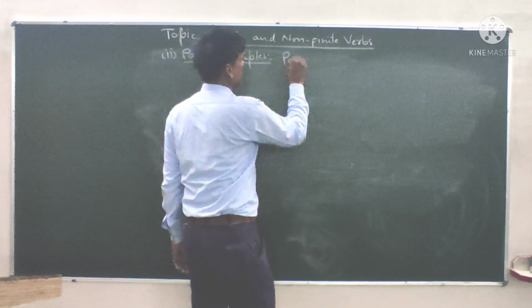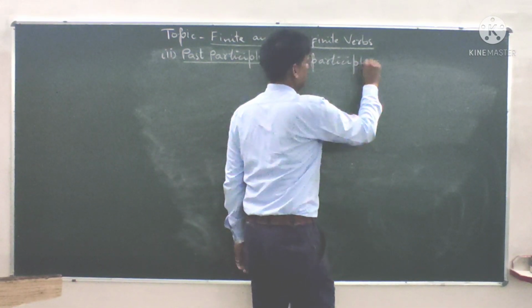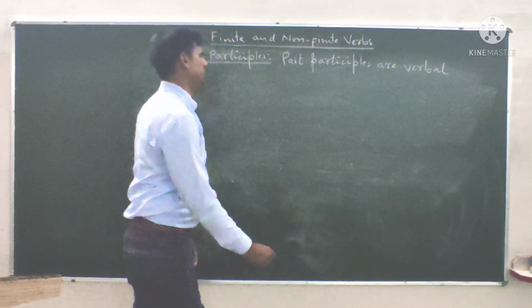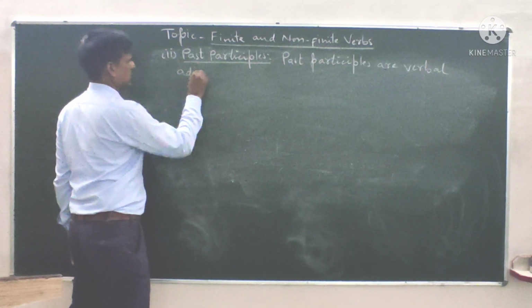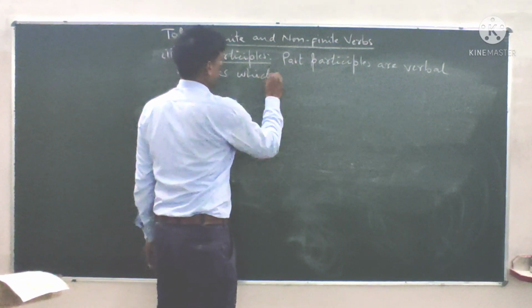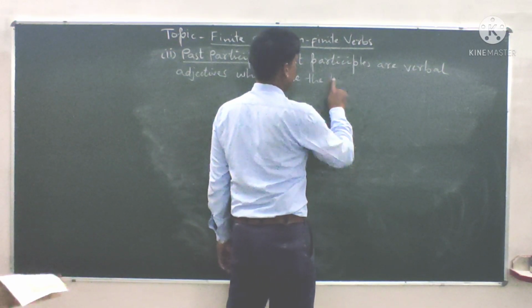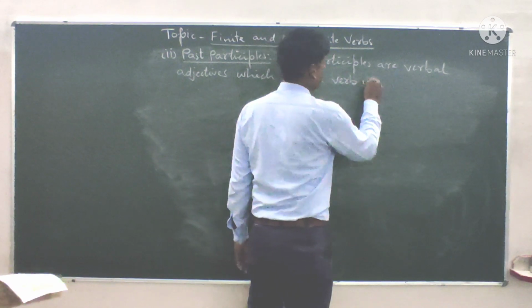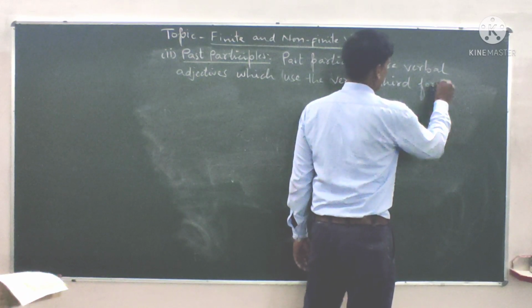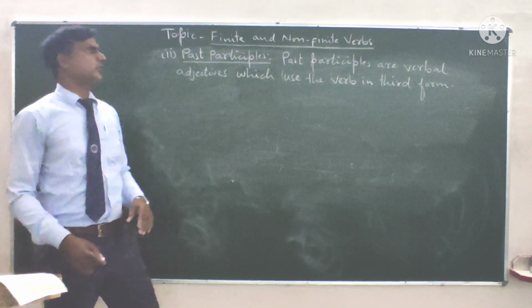So past participles are verbal adjectives which use the verb in third form.